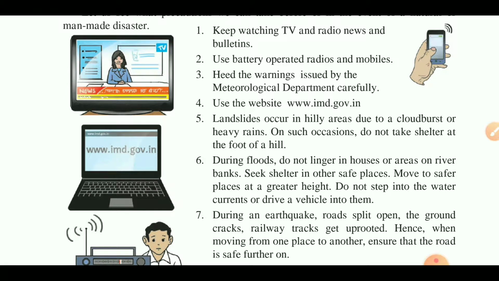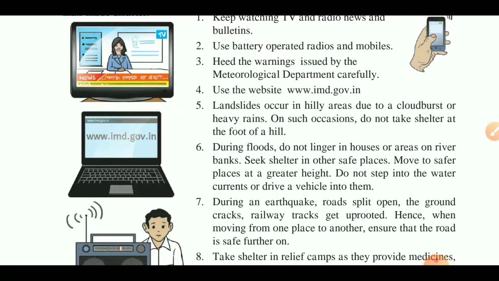Heed the warnings issued by the meteorological department carefully. It means whatever warning the meteorological department gives you, don't go inside the sea, don't go near the beach. You have to listen to this warning carefully and follow it.